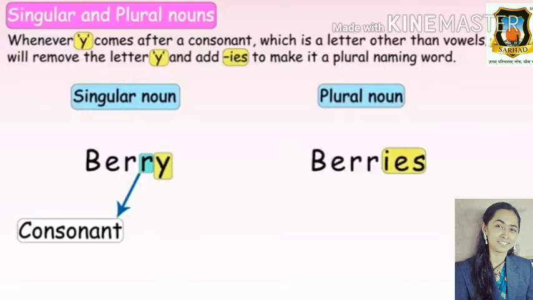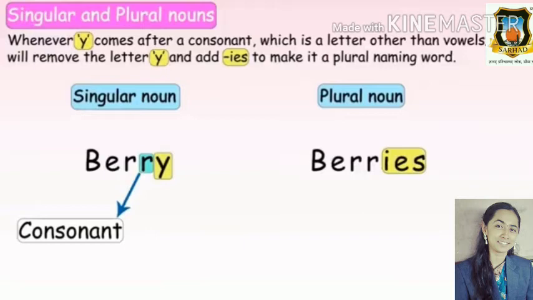So here you can see a spelling of berry. The spelling of berry ends with alphabet y, and before alphabet y is the alphabet r, and r is vowel or consonant? Tell me, students. Yes, r is consonant.